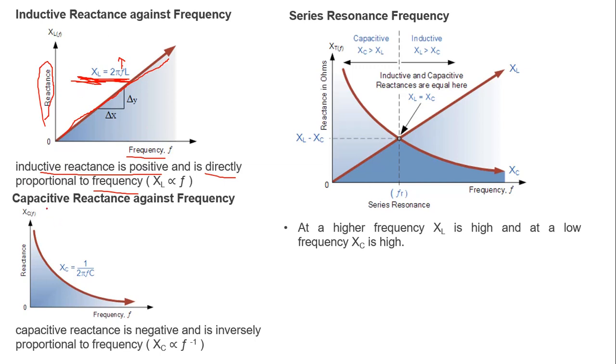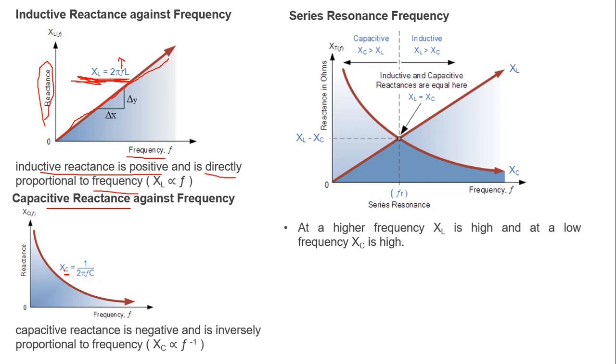Next we will move on to capacitive reactance. Capacitive reactance Xc is equal to 1 by omega C, and omega can again be written as 2 pi f, so Xc is 1 by 2 pi f C. Again this is the frequency response. We vary the frequency, note down Xc and plot that.